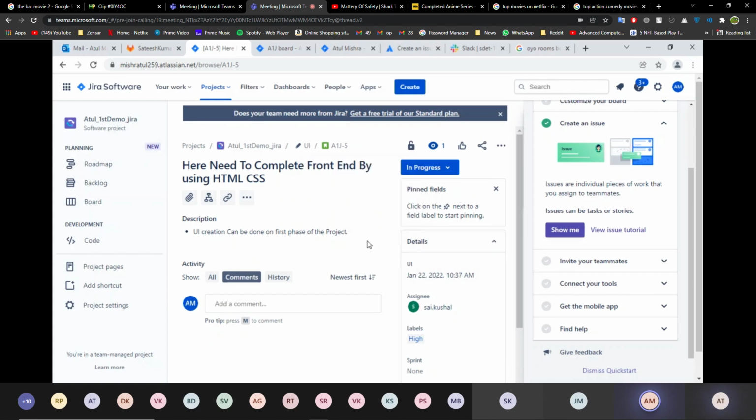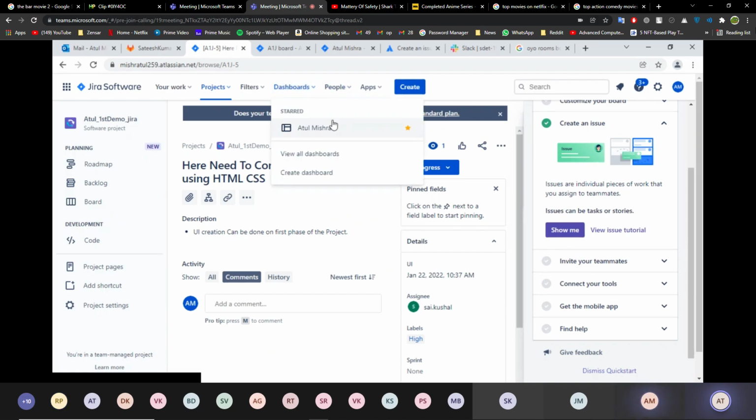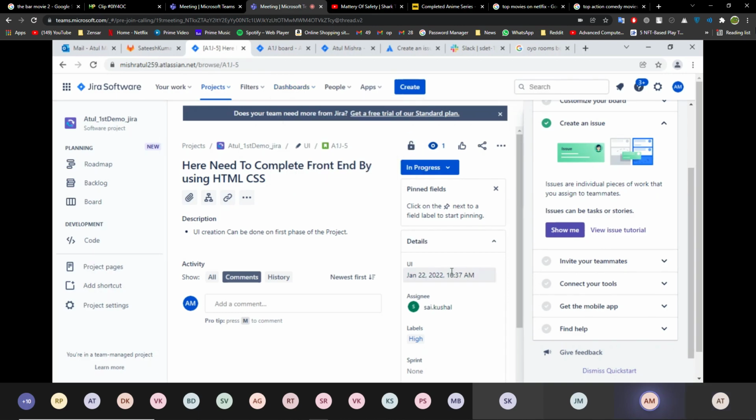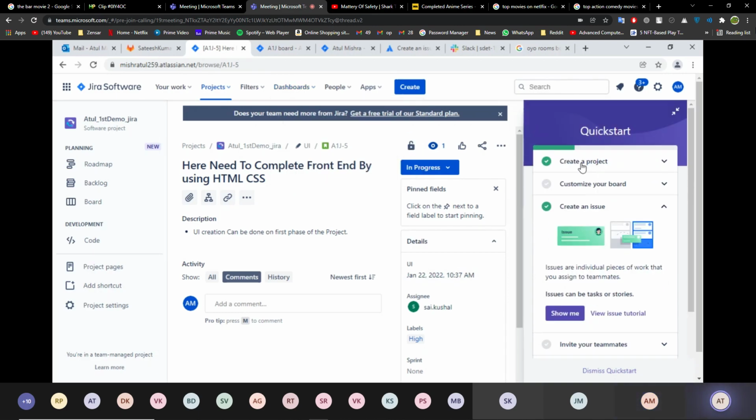Yeah, but in my case, it is not showing any assignees. So how can I add those? First, create your dashboard, I think. Okay, just a second. Create dashboard. Is quick start showing on your window?